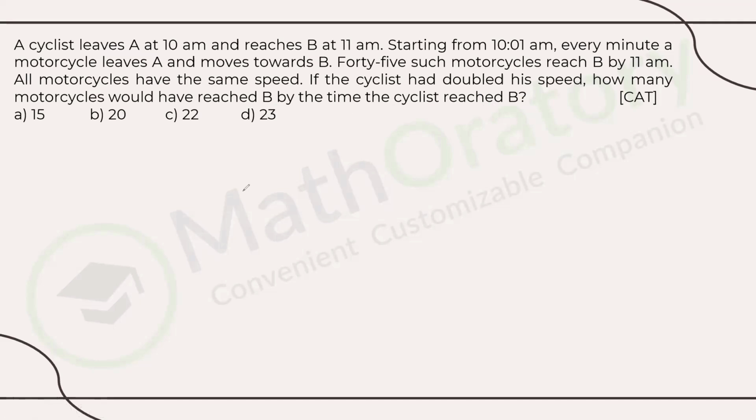So what are the things that we know? Let me just quickly jot them down. Originally the cyclist takes 60 minutes to reach from A to B. That is in the original scenario. In this required scenario, with double speed, it should take 30 minutes.